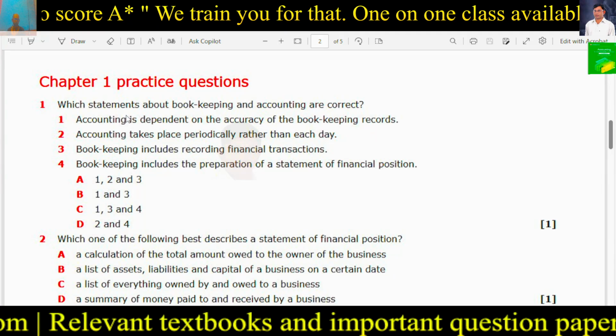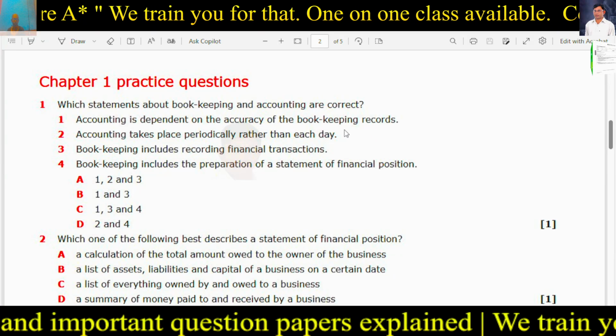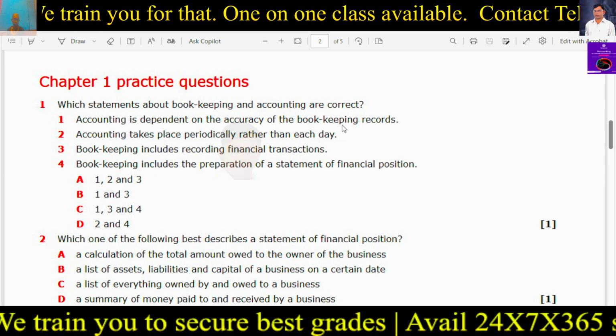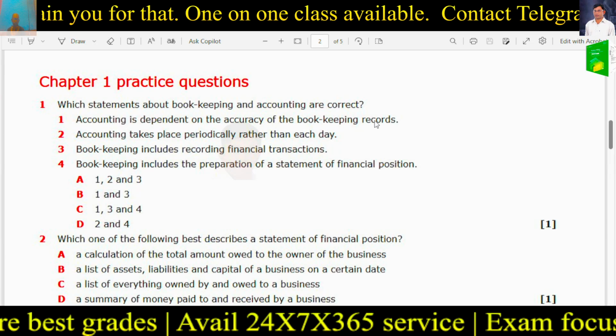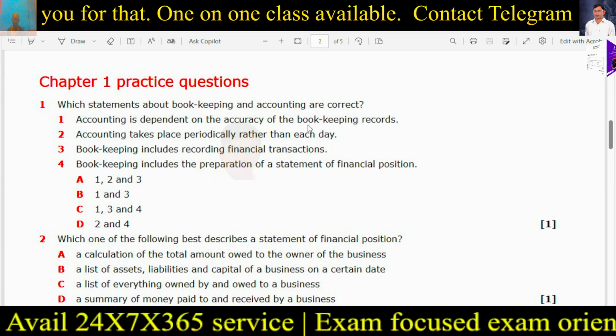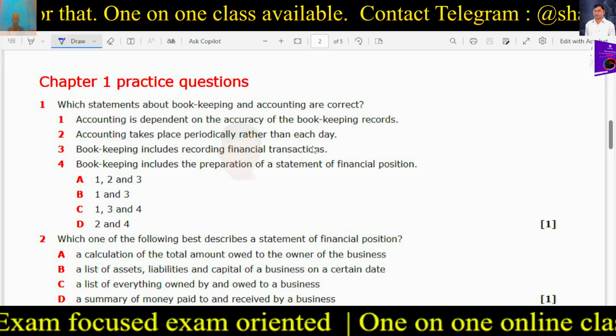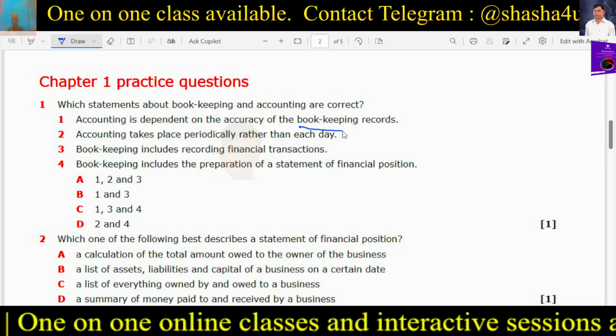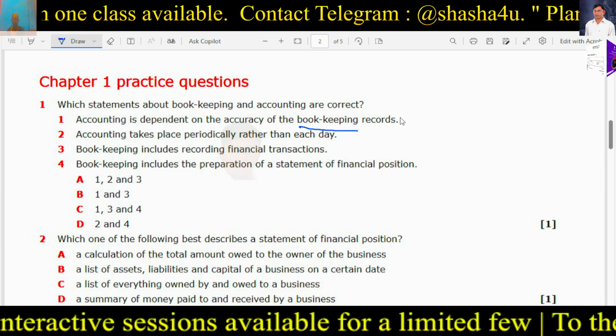Accounting is dependent on the accuracy of the bookkeeping records. As we already discussed, this is correct, because bookkeeping is the primary aspect.